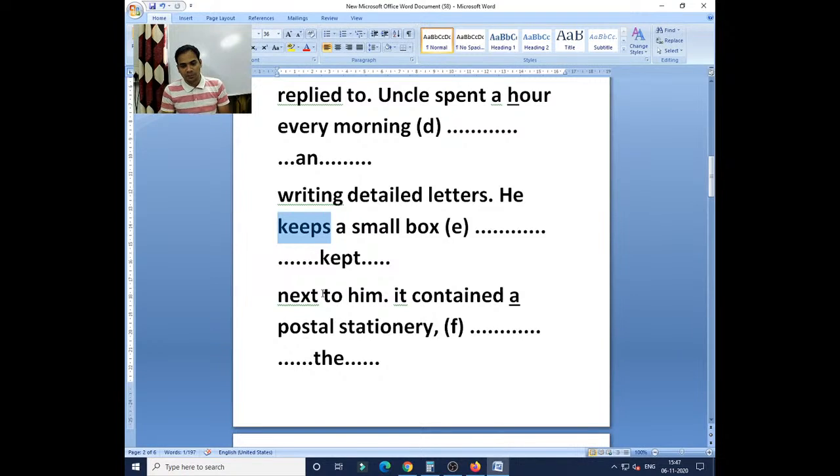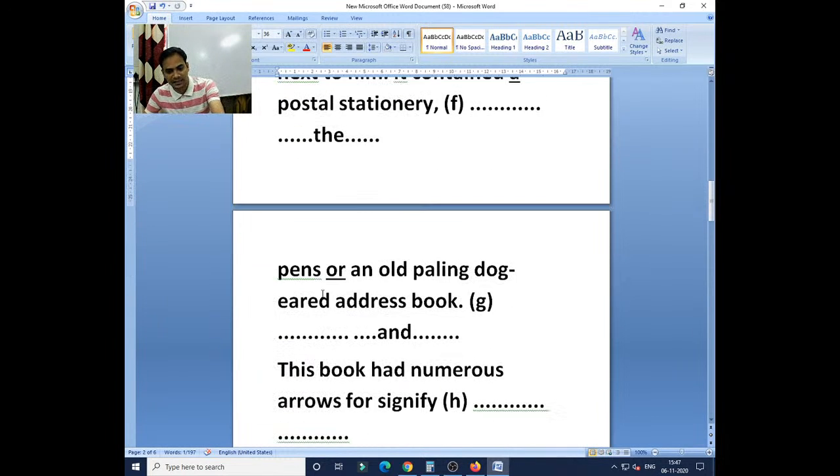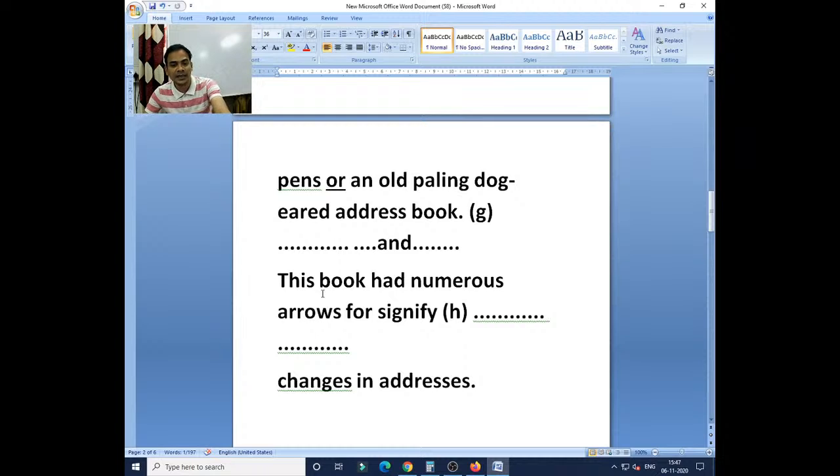Clear? So he kept a small box next to him. It contained postal stationery, like pen and old pending dogs. Where to use 'and', the conjunction, I also explained to you. When we talk about two positive things, I need a pen and a pencil. You cannot say 'I need a pen or a pencil.' Did you understand? 'I need a pen or pencil' is wrong. When we talk about two positive things at a time, then 'and' is to be used.